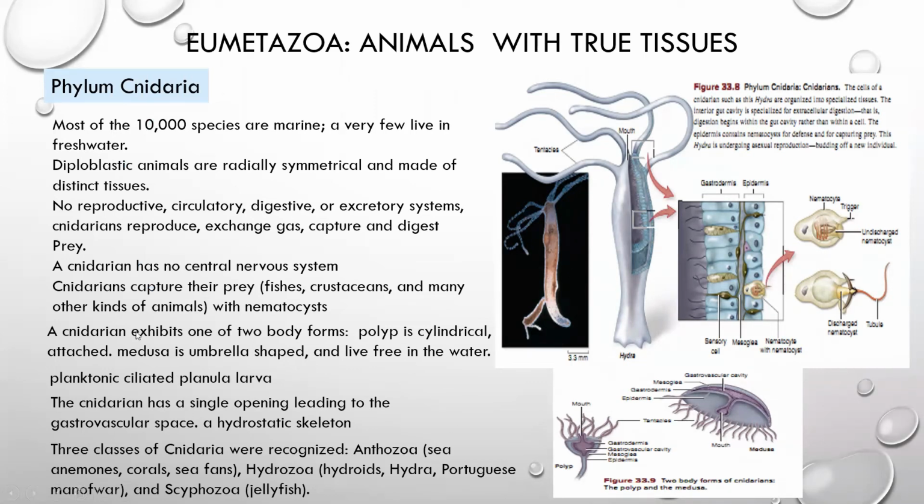And in the case of cnidarians, there are two types of body. One of them is polyp, which is attached to the substratum. And polyps are small buds, and these buds convert into jellyfishes, which are known as medusa.